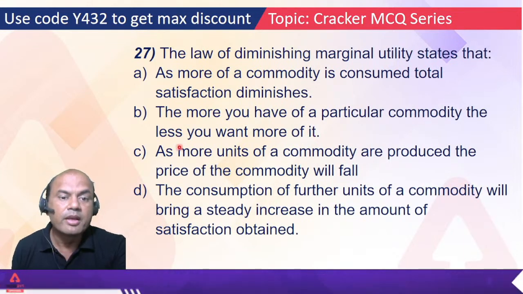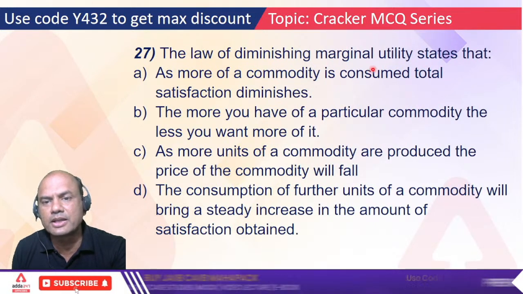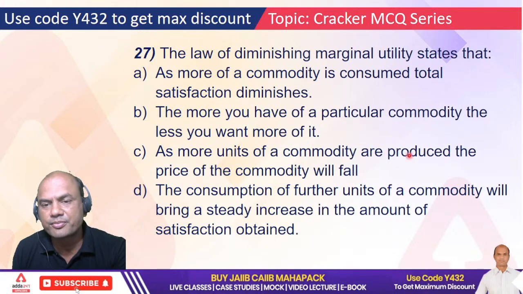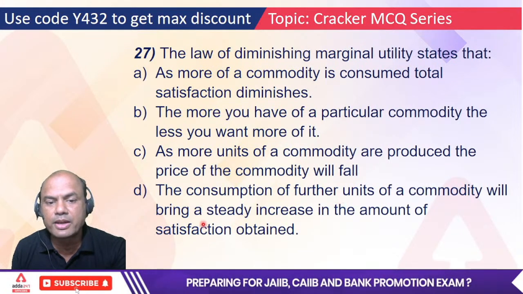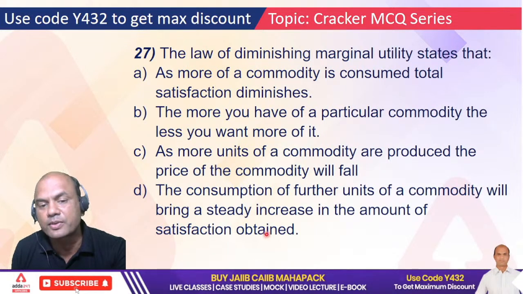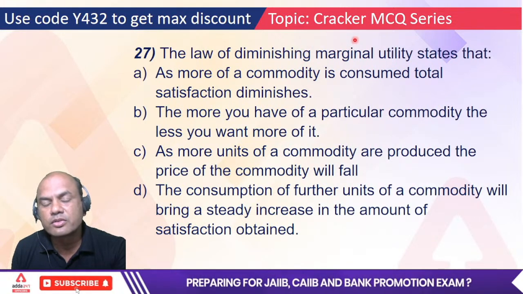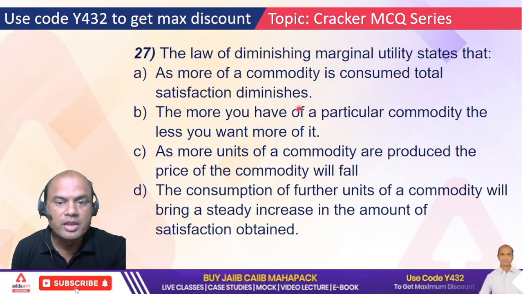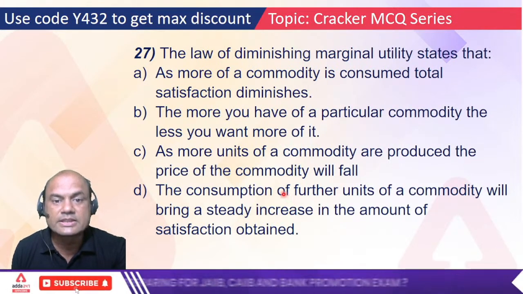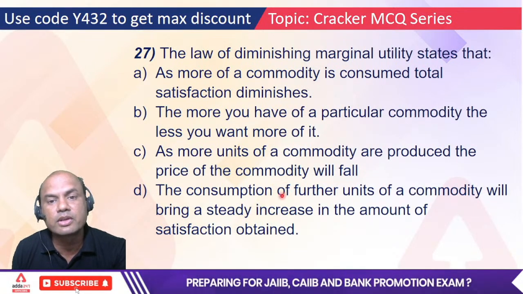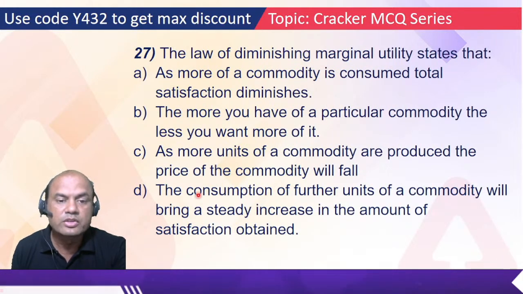As more units of a commodity are produced, the price of the commodity will fall. Does this marginal utility speak anything about production? No, right? So C is out. The consumption of further units of a commodity will bring a steady increase in the amount of satisfaction obtained. Increase? If you go on consuming more rotis, suppose you are hungry, one roti you eat it, then what happens? You require less of the rotis, then second you eat it, then after fourth or fifth you don't even require any roti, right? Why? Because the marginal utility goes on decreasing. So D is also out.